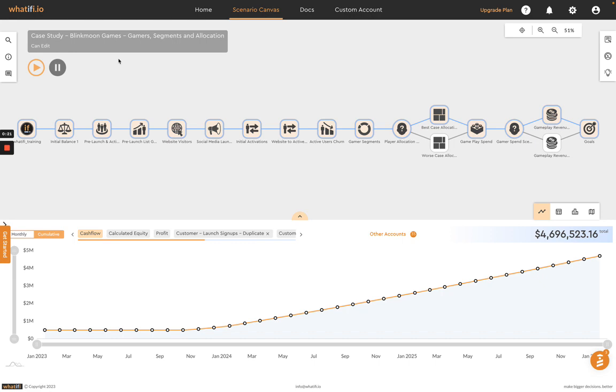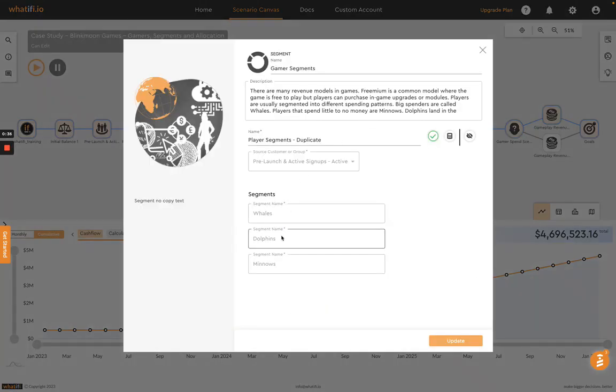In gaming, there's a very unique concept called freemium, and that means that games can quite often be free to download and install, and then players are segmented into different types of spending patterns. In gaming, they're usually called either whales, dolphins, or minnows, and these are cohorts, whales being big spenders, minnows being very small spenders, and dolphins being in between.